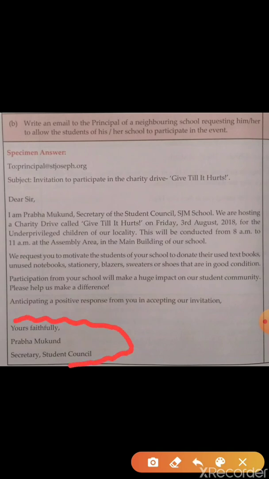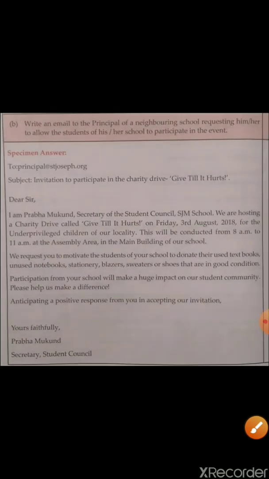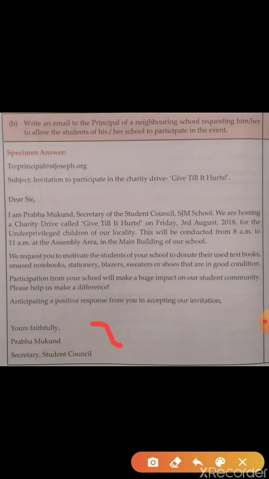And after the closing sentence, you have to write the subscription. Subscriptions should be the same as we have studied for the formal letter. Thanking you, comma, the thanking you T must be capital, U must be small letter, comma, yours faithfully. Yours faithfully, Y must be capital letter. Make sure that the tail of Y shall not go to the down line, below the line. It should be above the line. So yours faithfully, F must be small letter, then after faithfully, comma. Then the full name. Don't write a single name, you have to write the full name. Your name, first name, and the initial, the second name.